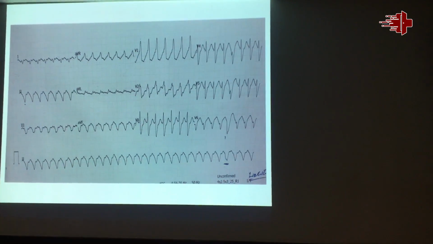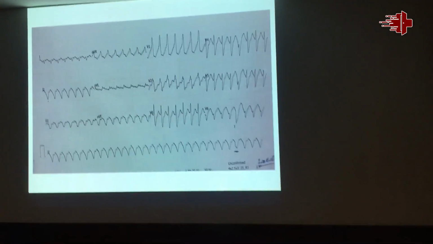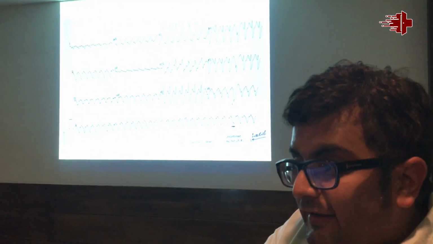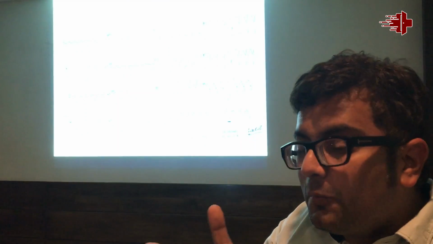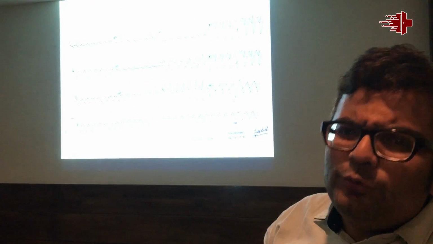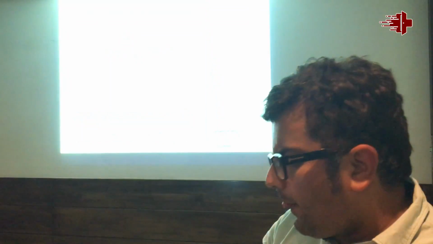So we should understand that all tachycardias which can cause hemodynamic collapse are not essentially VT. It can be supraventricular tachycardia as well. Any tachycardia which causes the rate to rise so much that the cardiac output can be compromised will lead to hemodynamic compromise. Such kind of tachycardia should be immediately treated with DC shock.